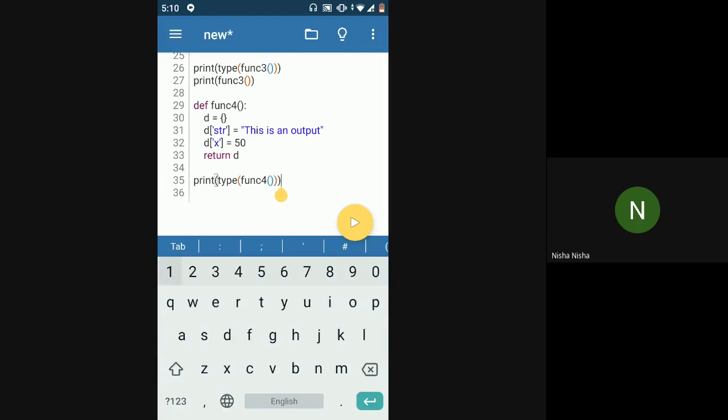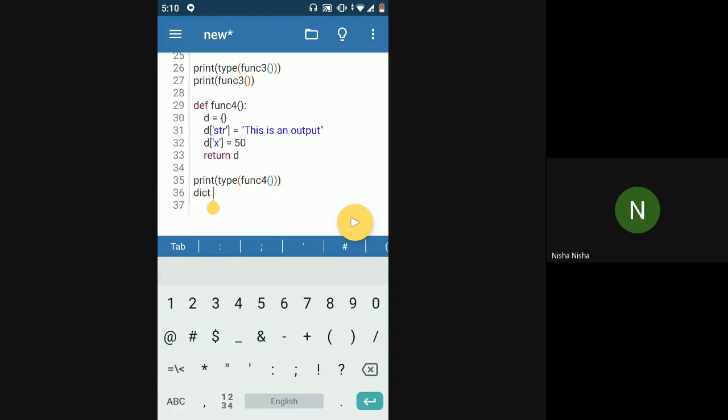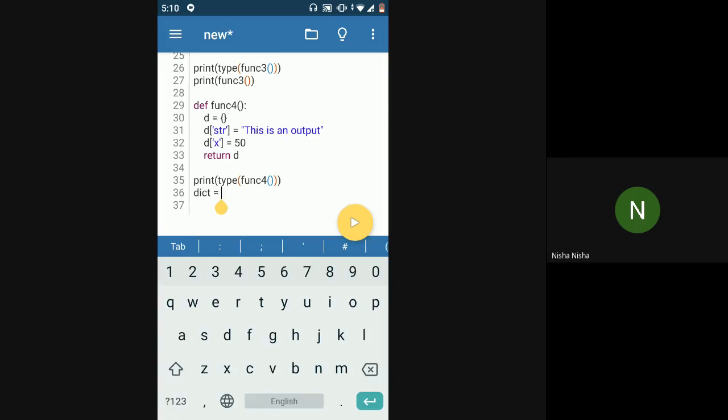Okay, and I can store it in another variable, and then I can access the same things. I can access str and x using this variable. So when I'm storing the output of this function in this dict variable, that means this dictionary that is returned from func4 is saved now in this dict variable.